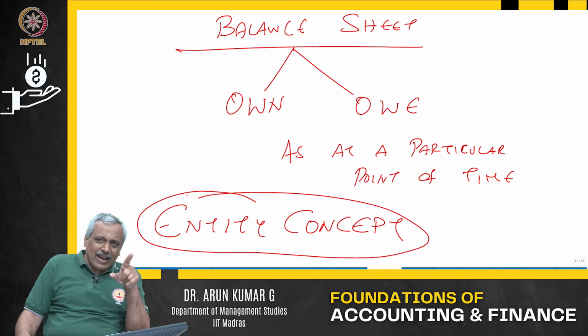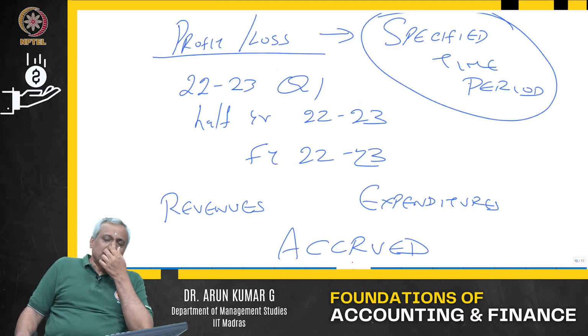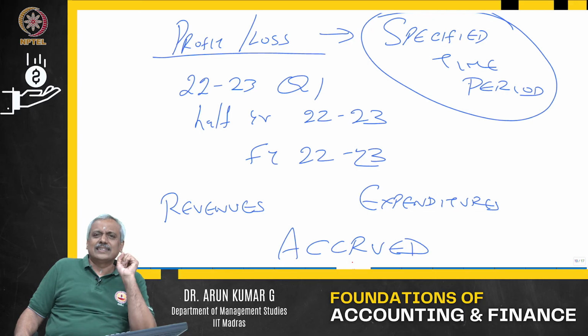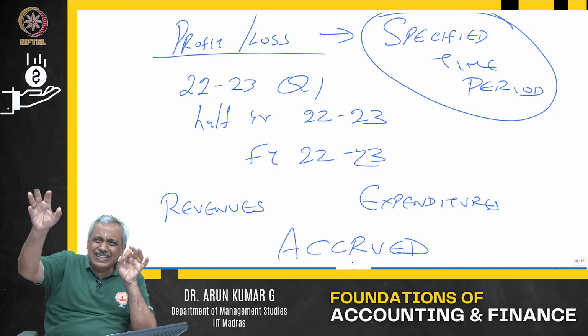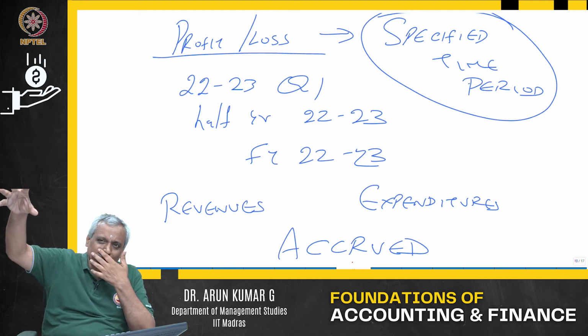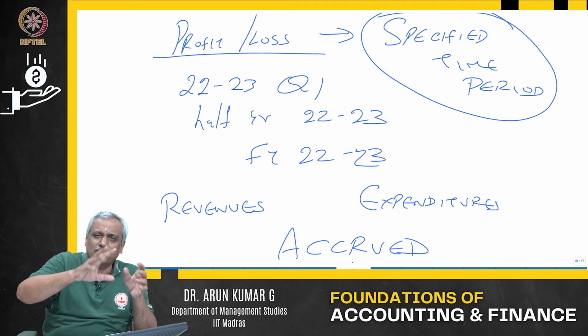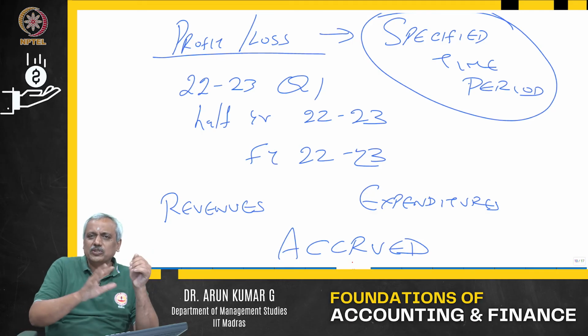So, when we prepare a profit and loss statement or the income statement like I discussed before, or the balance sheet, we are preparing it for the entity. We are preparing for the revenue that is accrued for the entity, the expenditure that is accrued for the entity, not of Arun Kumar, not of an individual.